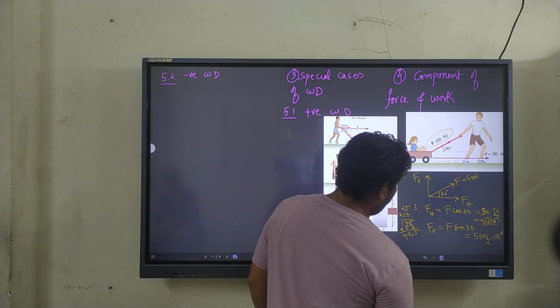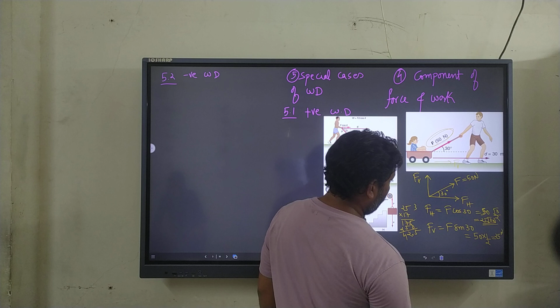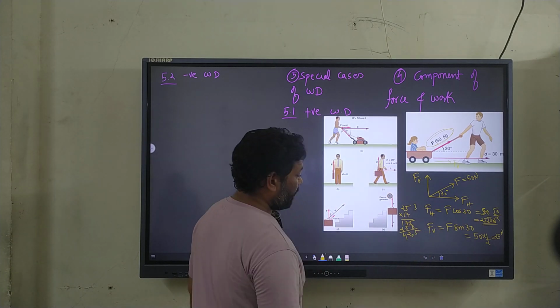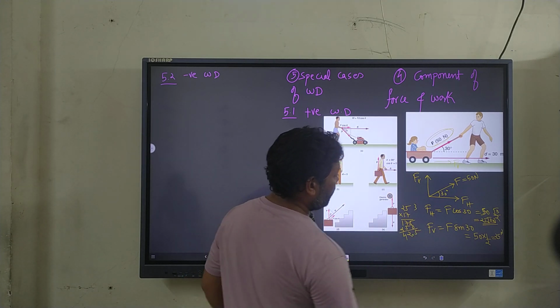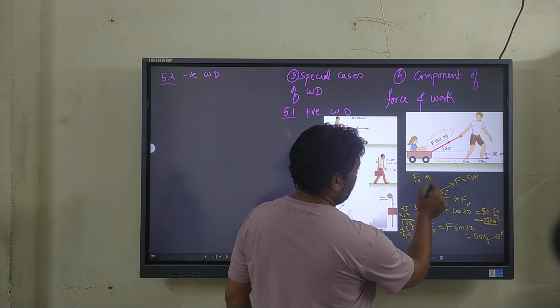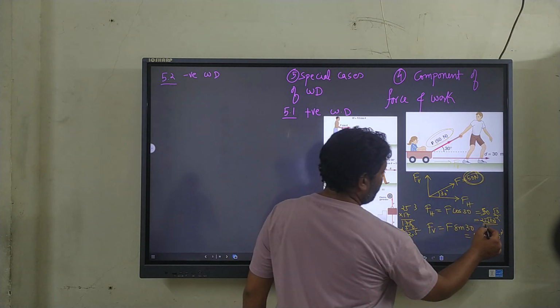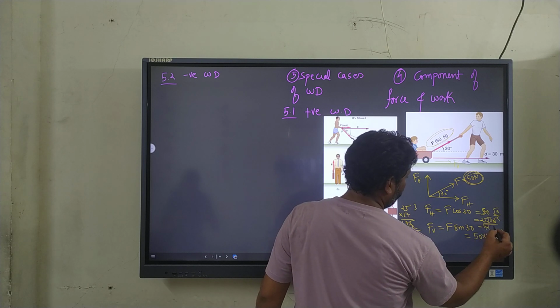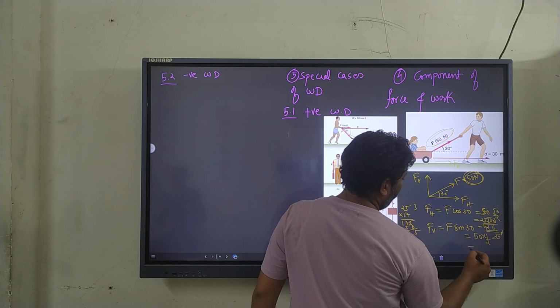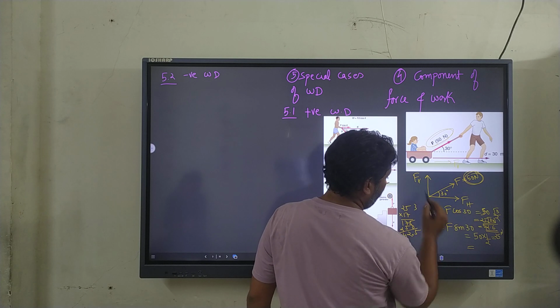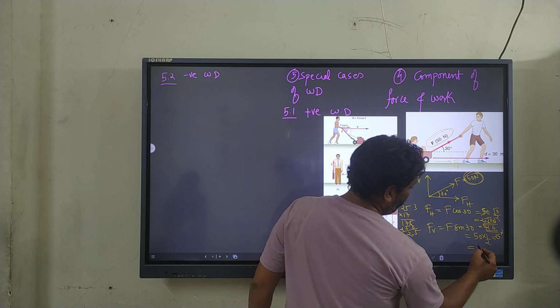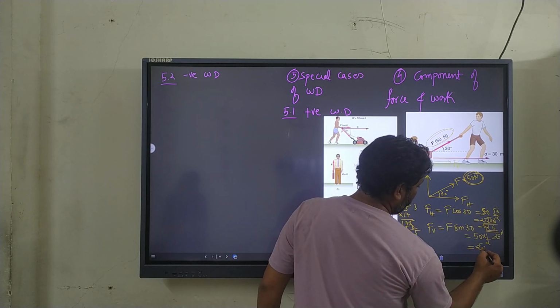So 25 root 3 becomes 42.5 newtons. So this 50 newtons gets resolved as a horizontal value of 42.5 and the vertical value of 25 newtons. Just note this.